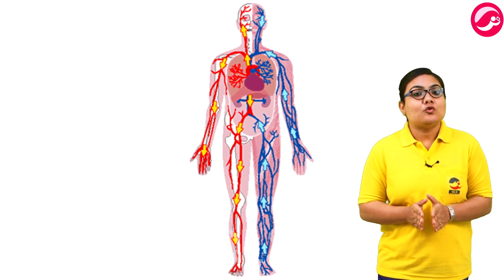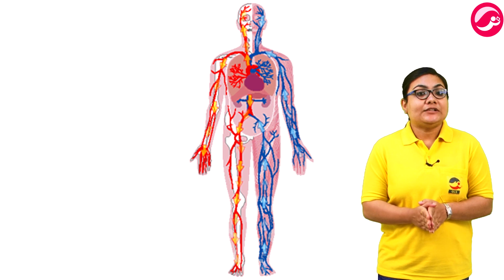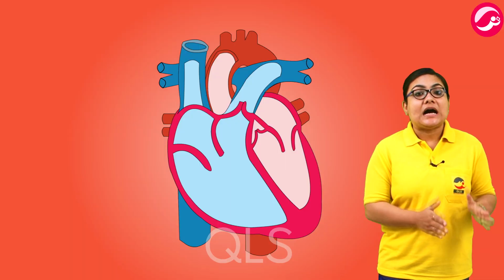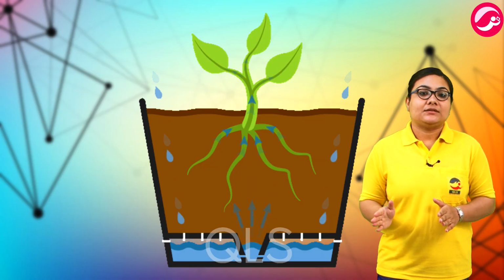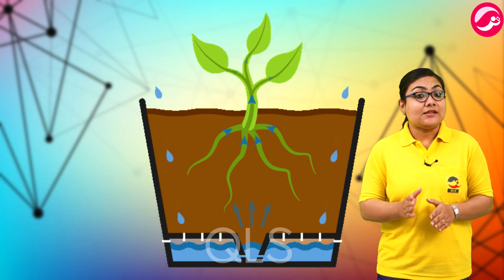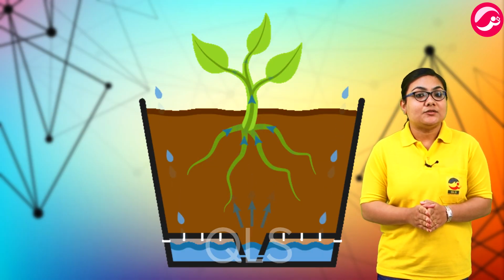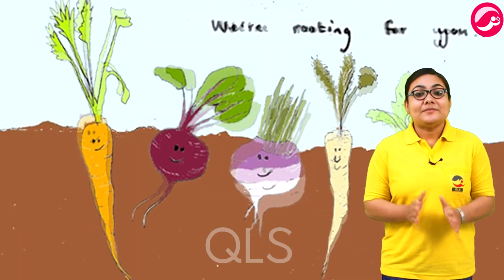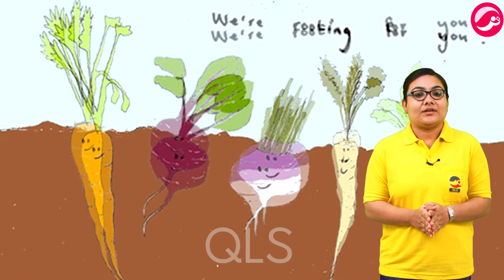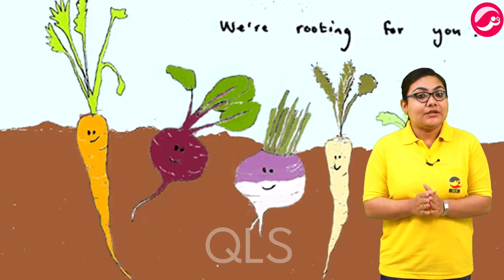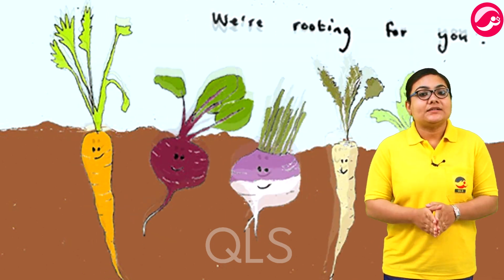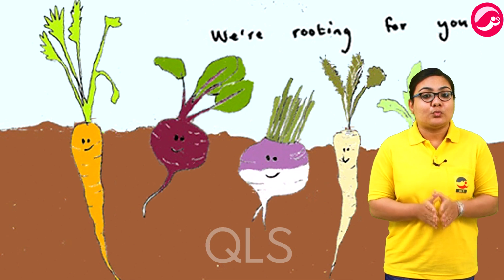Now inside your own body, you have organs that you need to survive such as your heart, lungs and kidneys to name a few. Inside a plant, the root system is considered an organ. A plant needs its roots in order to survive. आप सभी carrots and turnips खाते होंगे. Now do you know that this carrot and this turnip are actually roots? They grow underground and are referred to as root vegetables.